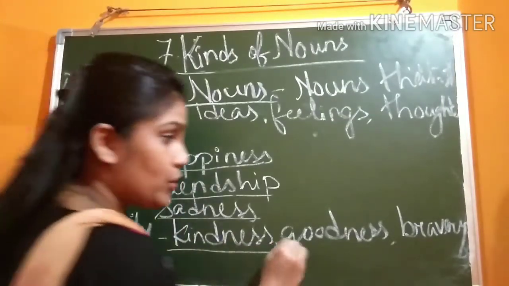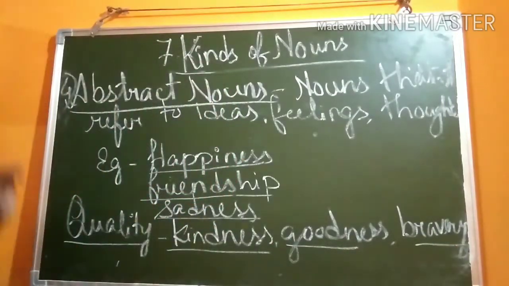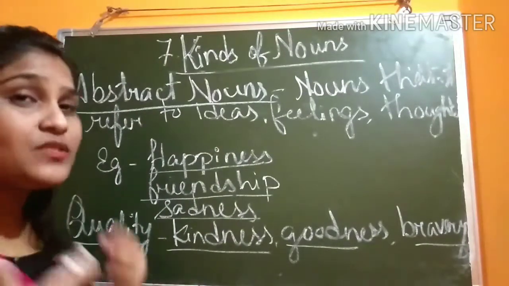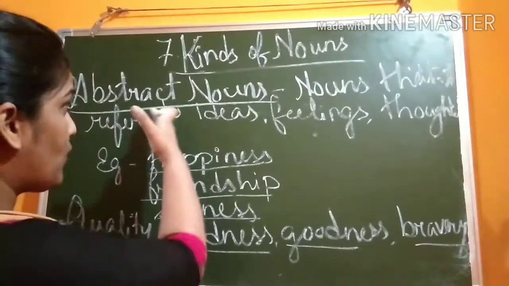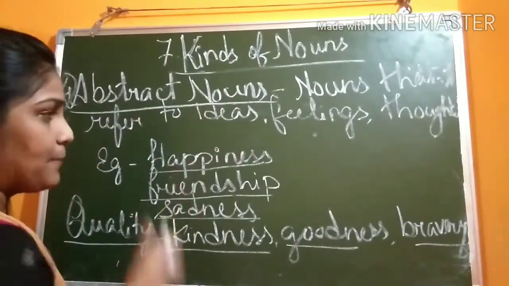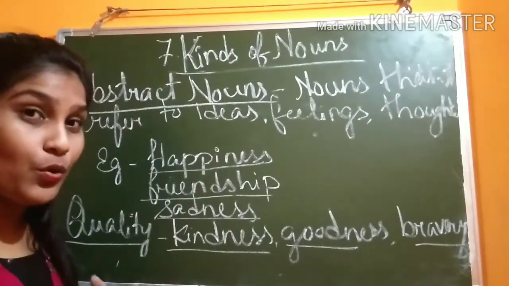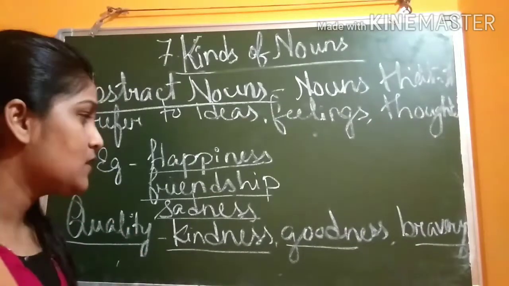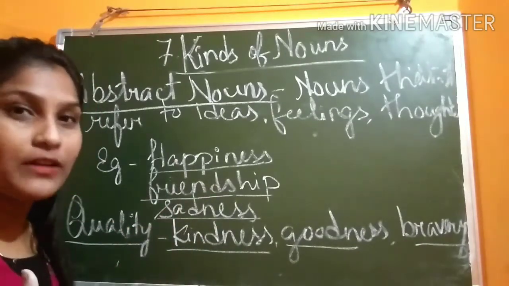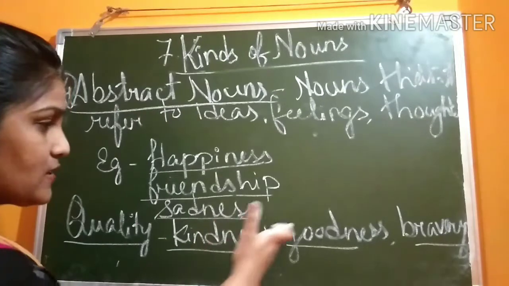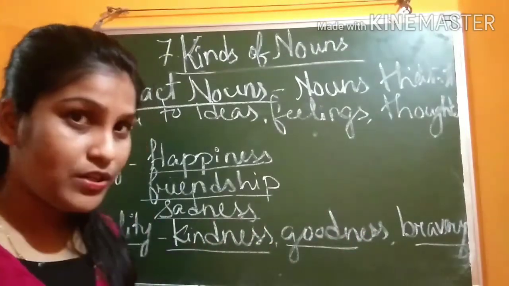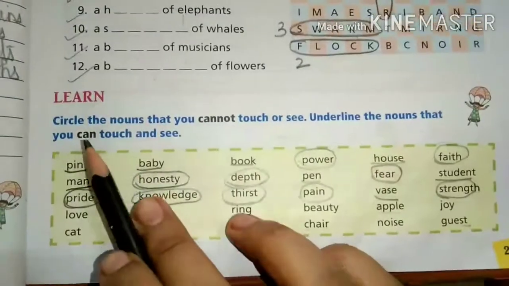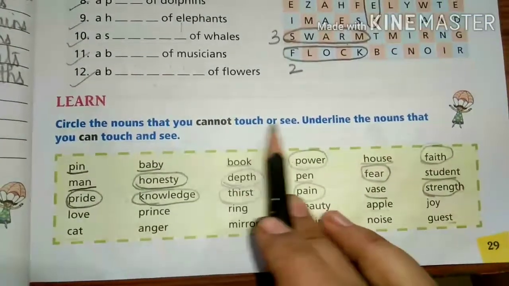Abstract noun. Goodness. Bravery. So you can easily remember that the things which you cannot what? See. You cannot touch, those are what? Abstract nouns. Your happiness. Can you see? Can you touch? No. You can only feel happiness. Friendship, you cannot see, you cannot touch. Sadness, no. Kindness, goodness, bravery, these are qualities, you cannot touch or see. Understood the difference? Okay.